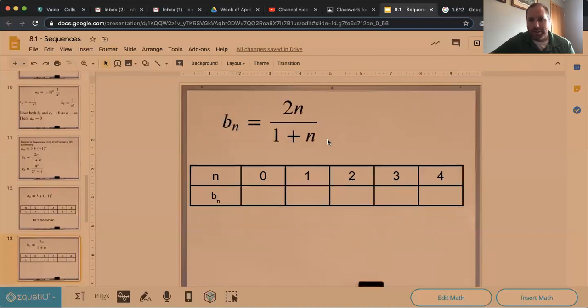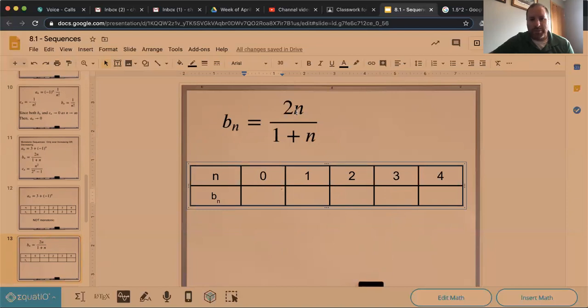If we check the next one here, we could start plugging in stuff. If we plug in 0, we actually get 0 divided by 1. Plug in 1, we get 2 over 2. Plug in 2, we get 4 over 3, which is a little bit bigger, right? Plug in 3, we get 6 over 4, which is 3 halves, which is a little bit bigger: 1.33, 1.5. Plug in 4, we get 8 over 5, which is a little bit larger still. And so the thought is, well, this seems to be monotonic. It seems to be increasing, at least for the first few terms.